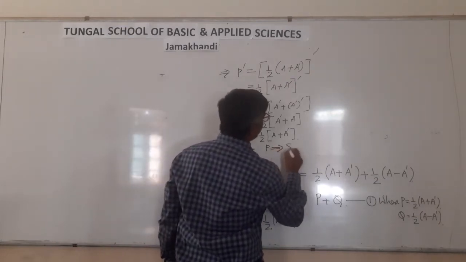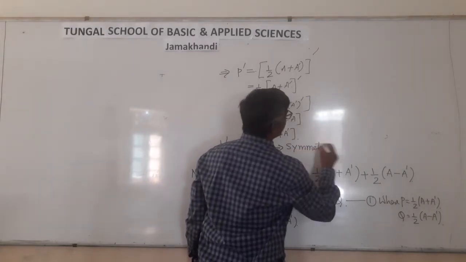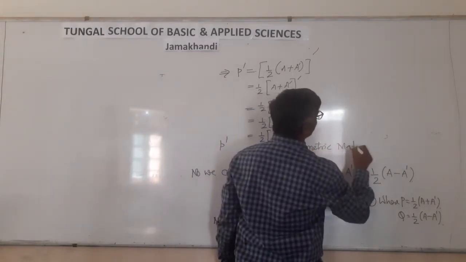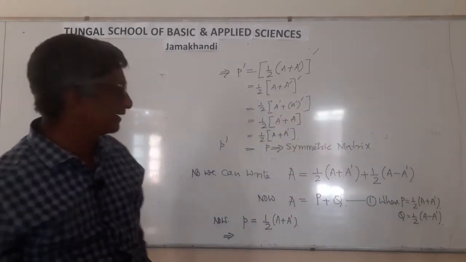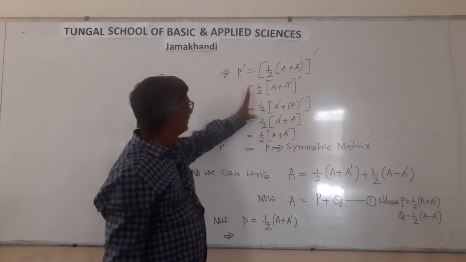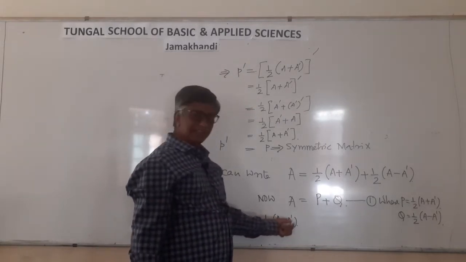This implies it is a symmetric matrix. Do you understand this point? P is 1 by 2 (A plus A dash).